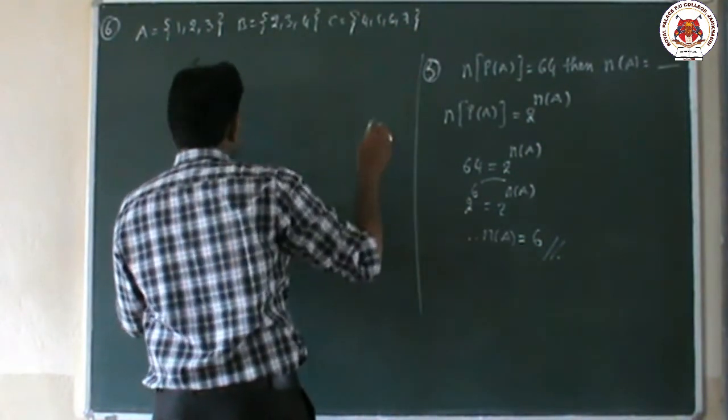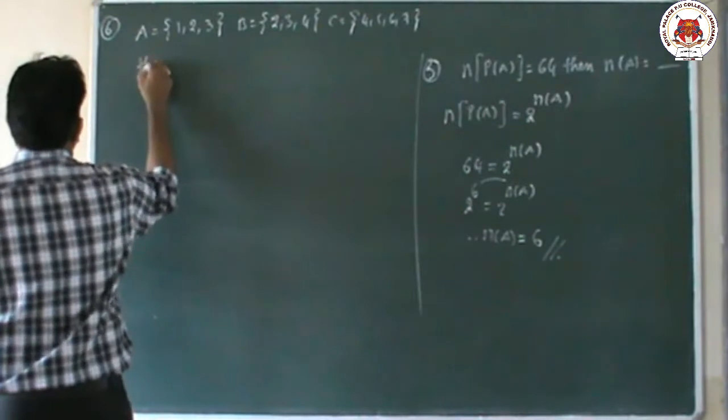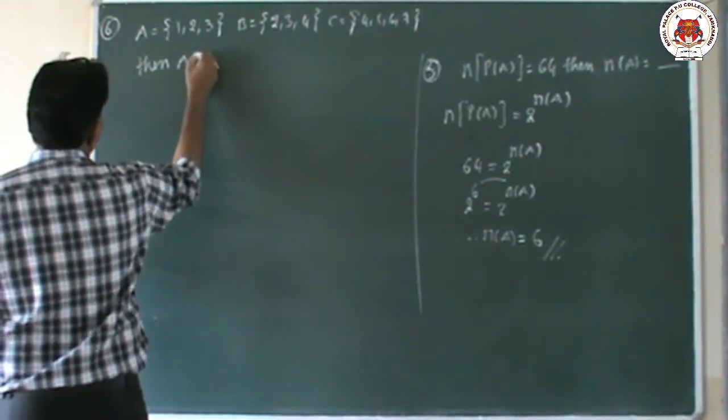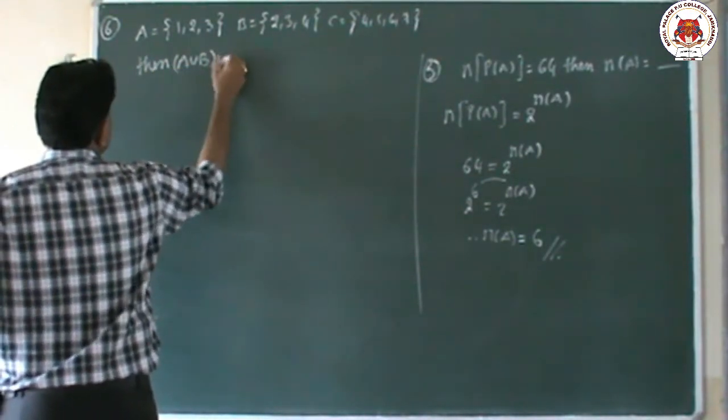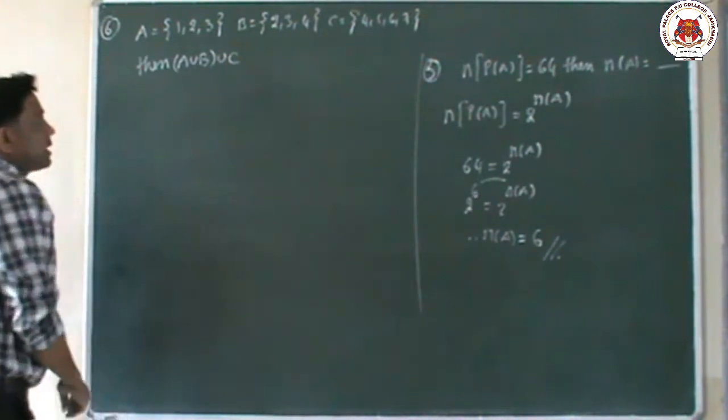Now he is asking A union B union C. This is the next question.